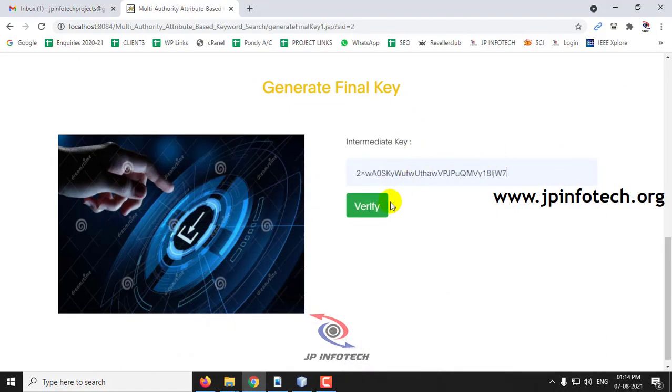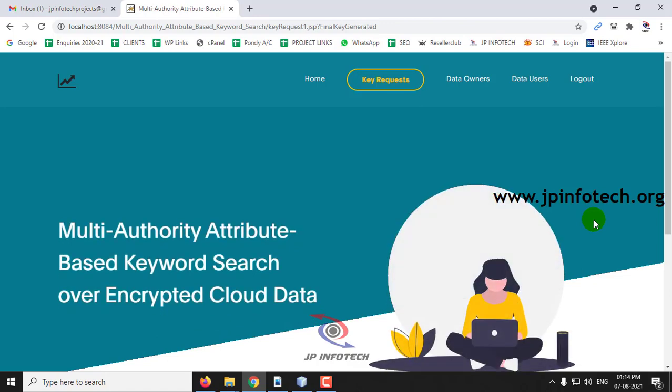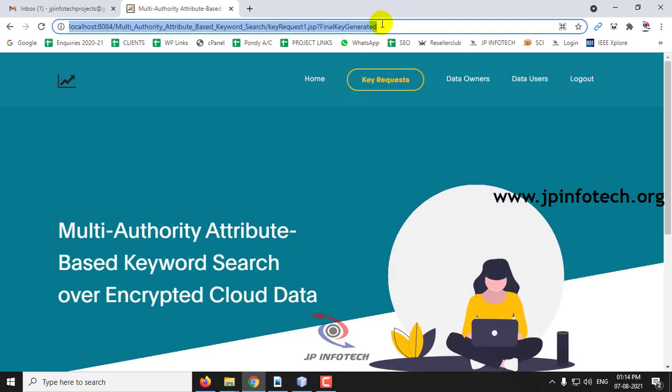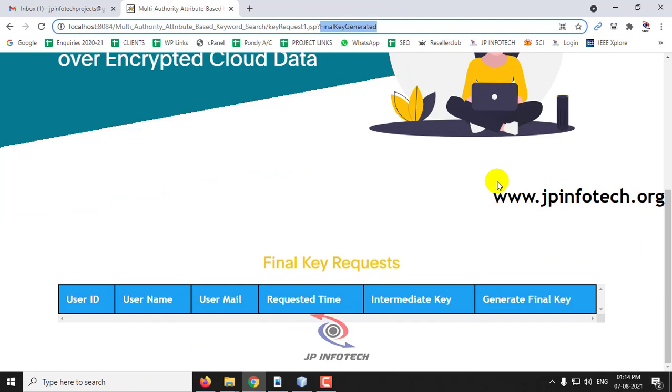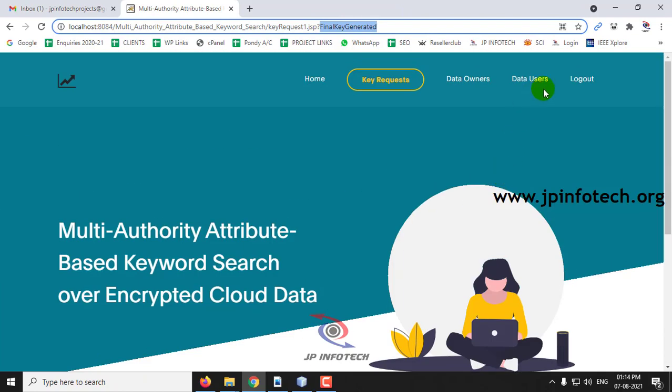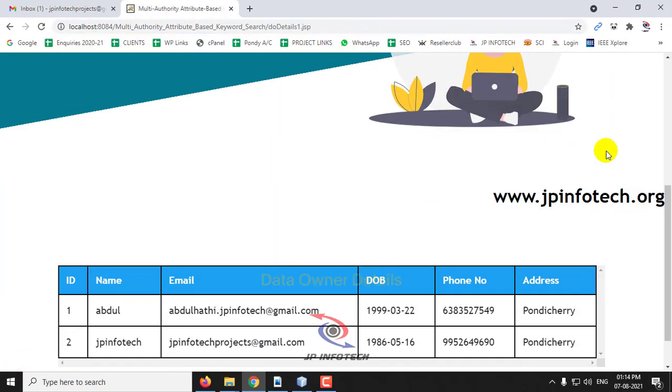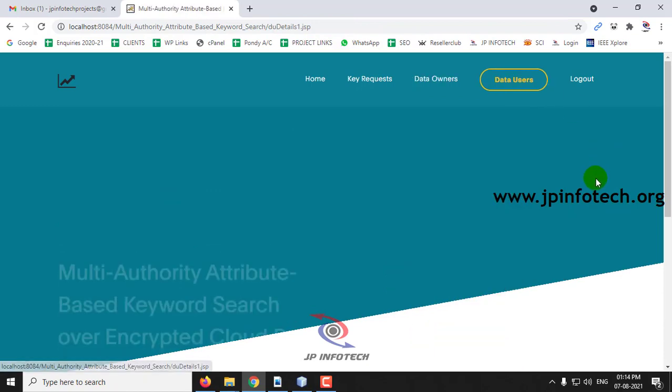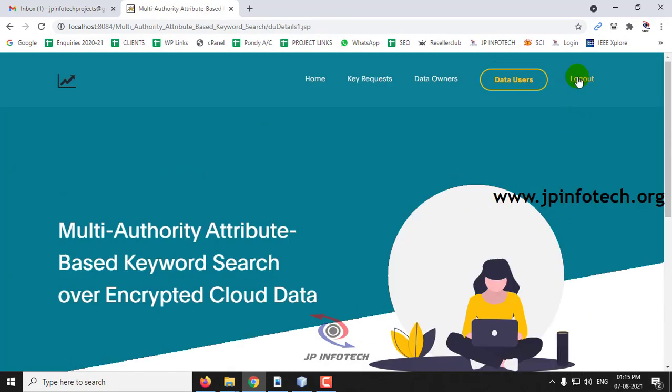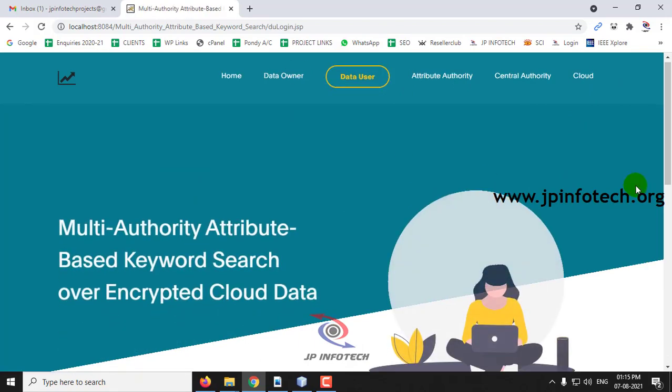So let me enter the intermediate key and click verify. And here you can see the final key is now generated. The other options are for checking what all the data owners and data users are available, to check their validation. So now let me log out and go to the data user part.